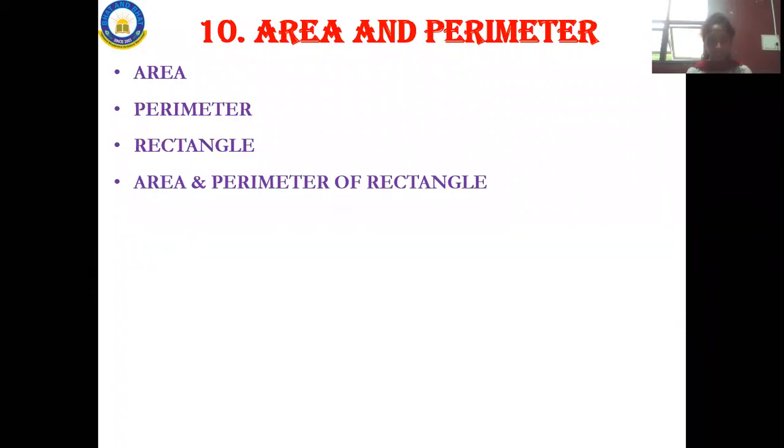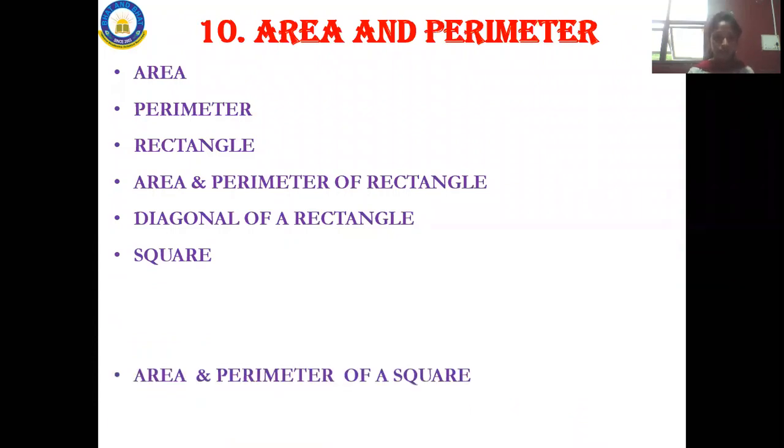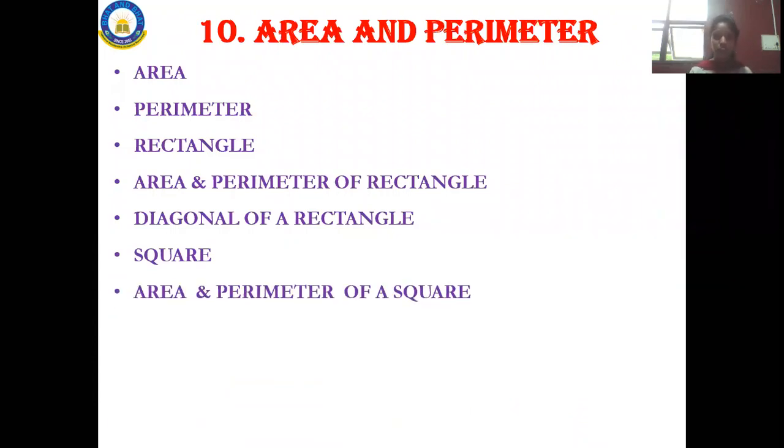Area and perimeter of rectangle. So these are the things that you will be learning over here. And diagonal of a rectangle. What is this diagonal? So diagonal of a rectangle, what do you mean by this? So I'll be teaching this when I'm doing the problems. And square. So you all know what is square. And area and perimeter of a square, which is all based on square only.